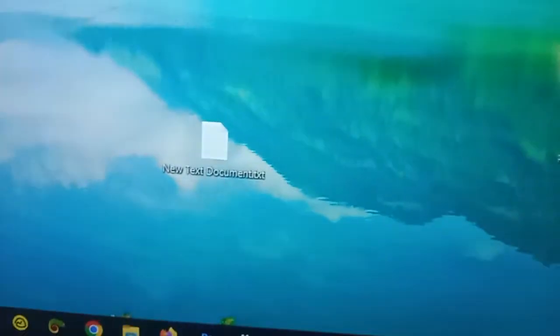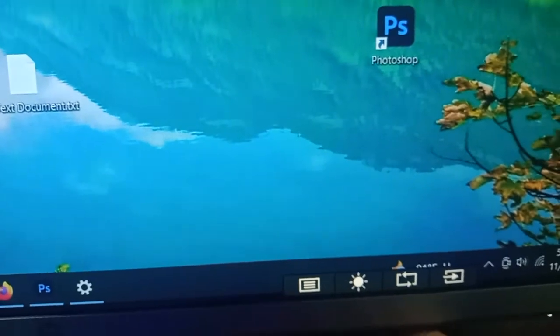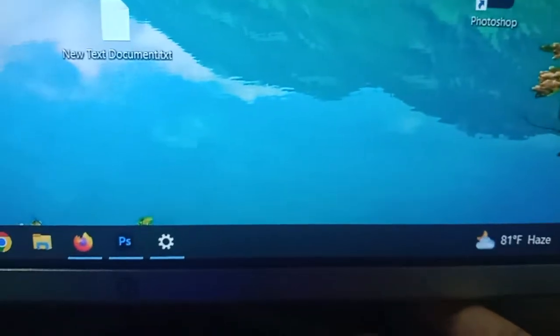You need to open the monitor settings. On your monitor you will have buttons, and you can open settings, and then click here and scroll down.